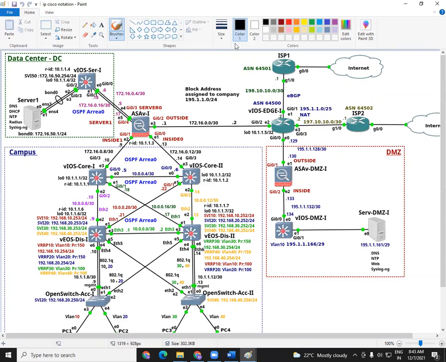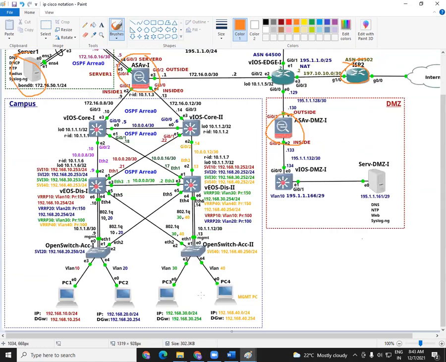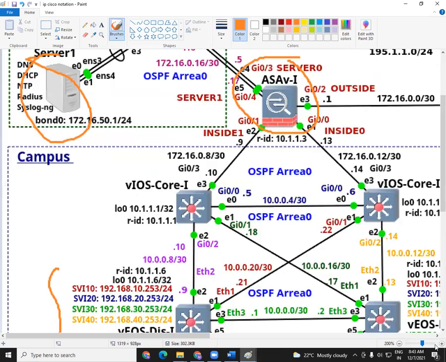We have many devices again here. This is a server. This is some voice device. This is a firewall. There is another firewall here. There is a router here. There is a switch here. There are some computers. And all these are IP addresses here actually. Whatever numbers you see here are known as IP addresses. If I zoom in, can you see the number 172.16.0.8? That is an IP address. 10.0.0.4/30 is an IP address.